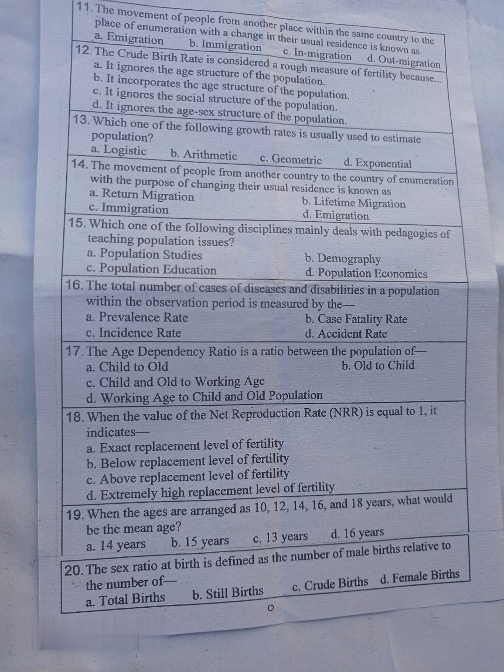When the ages are 10, 12, 14, 16 and 18 years, what would be the mean age? A. 14 years, B. 15 years, C. 13 years, D. 16 years. 20. The sex ratio at birth is defined as the number of male births relative to the number of ... A. Total births, B. Stillbirths, C. Crude births, D. Female births.